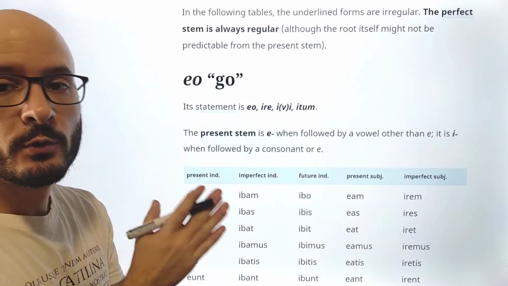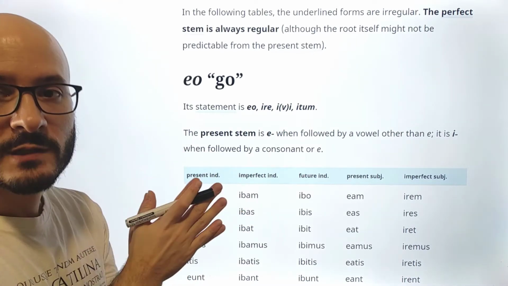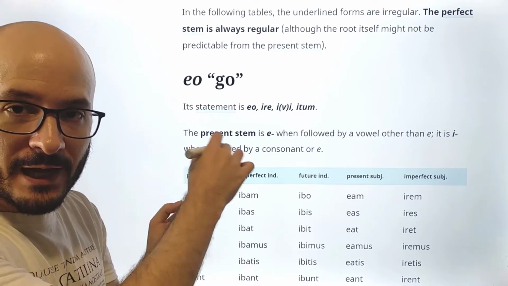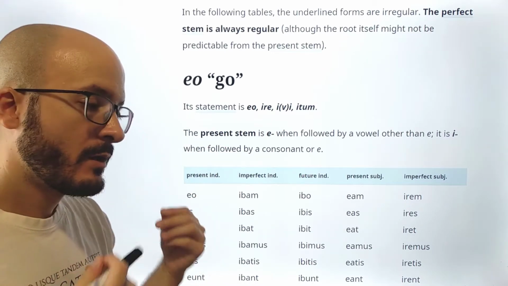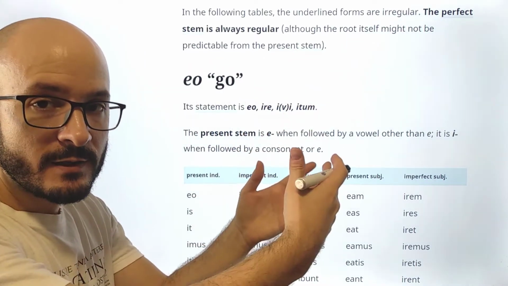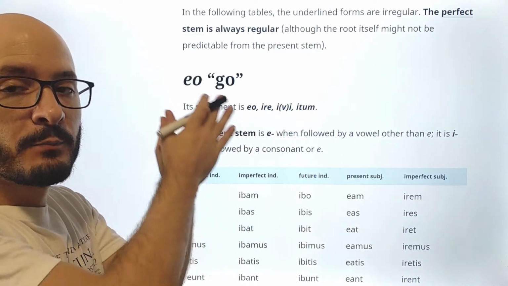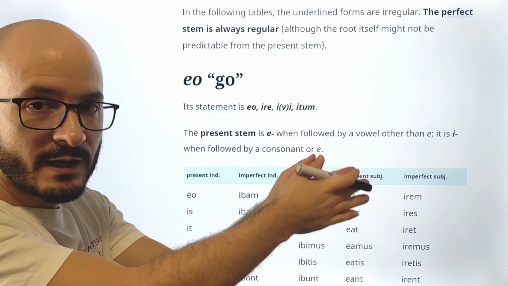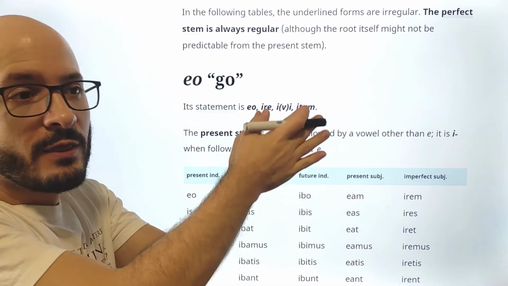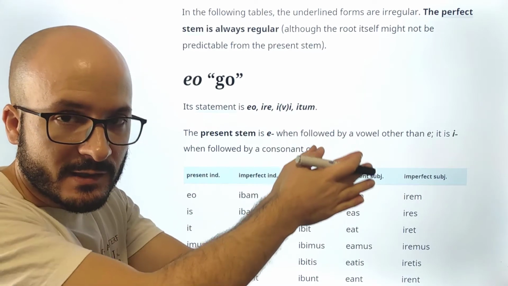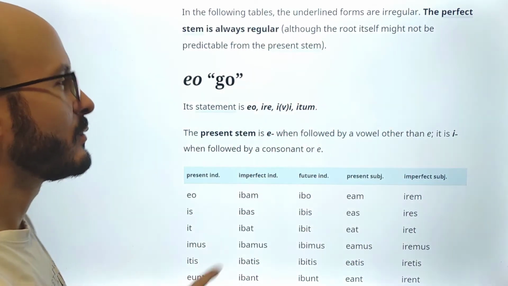Now, we are going through all the verbs, and keep in mind that, not always, but I'm going to be underlining the most relevant irregularities. That's one thing. Then, on the other hand, take into account that the irregularities are in the present stem. The perfect stem is always regular, although the perfect stem and the supine stem might themselves be irregular. Okay, we are going to see.